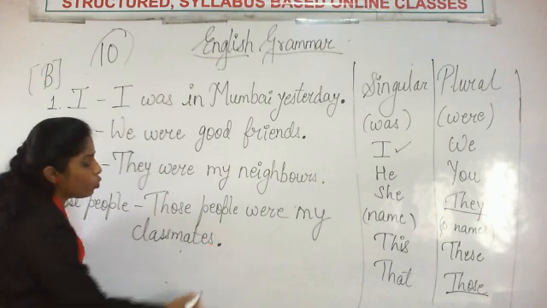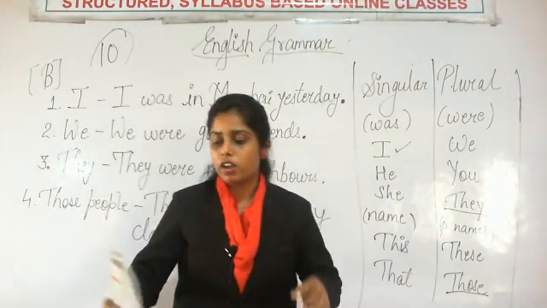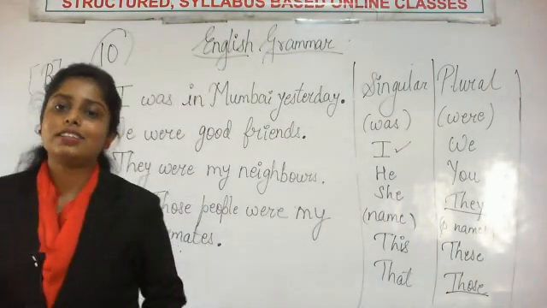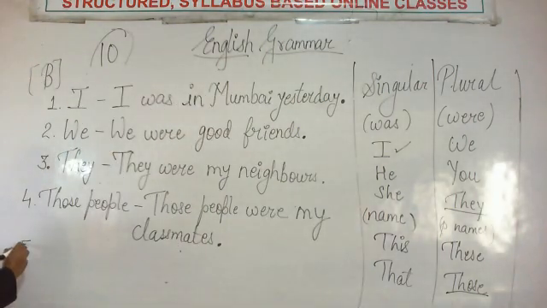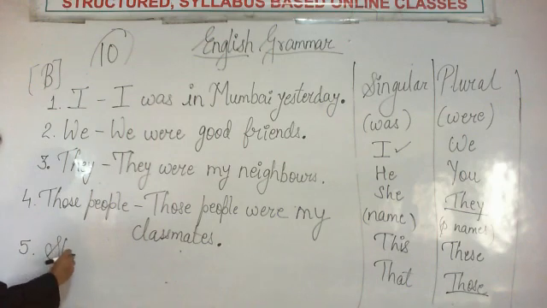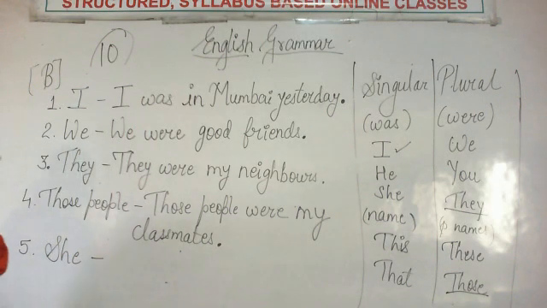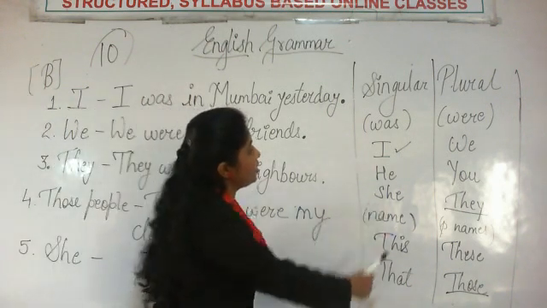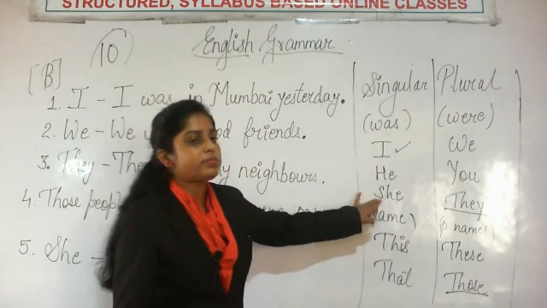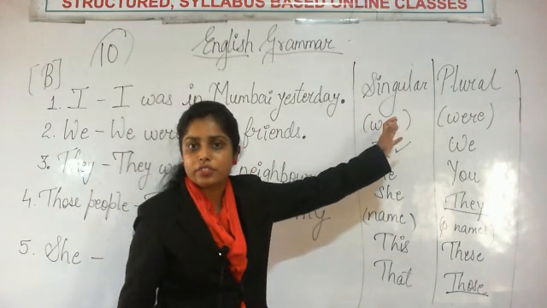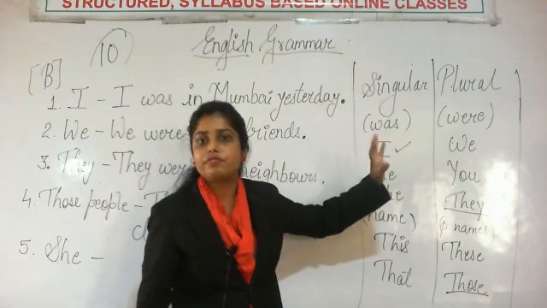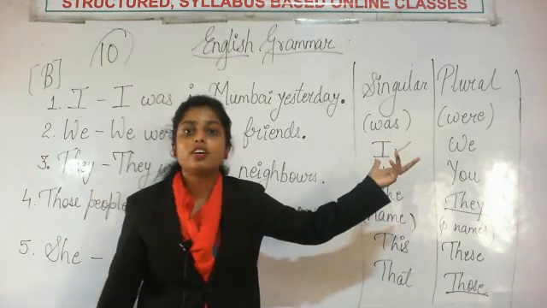And a full stop. Don't forget to place a full stop. Alright. Then the last one is she. The last subject is she. She. Here it is. So she comes under the list of singular subjects. And with singular subject we will use was.